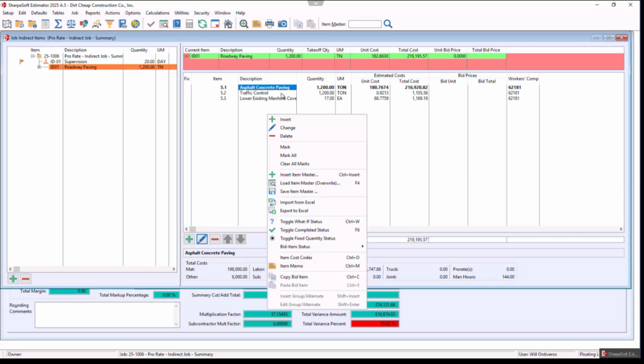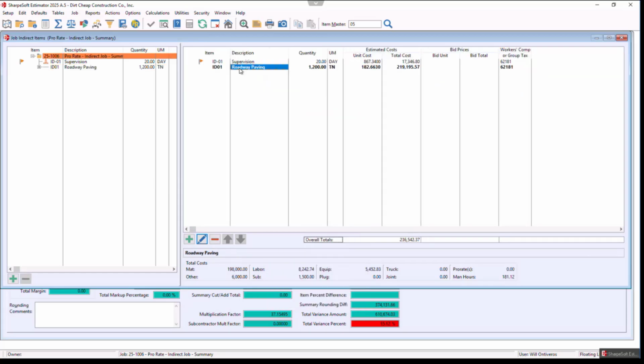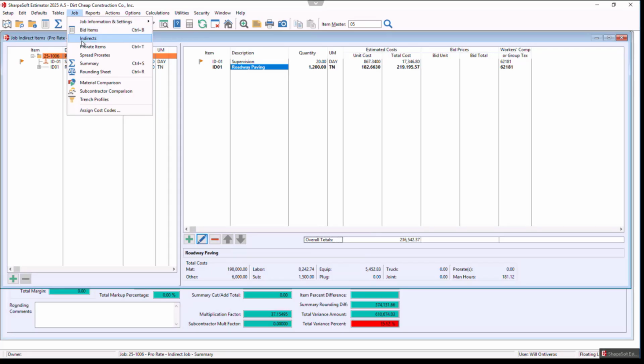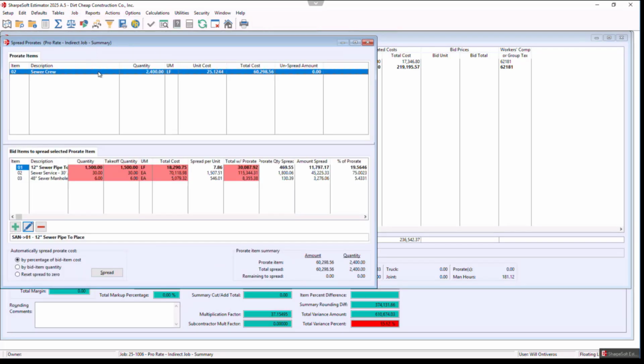So we most certainly can have sub-levels. When we get to the spreading prorates, right now we are just spreading the top level item. So at this point, we're just spreading the top level, but you can bid it with sub-levels if that's what you want.